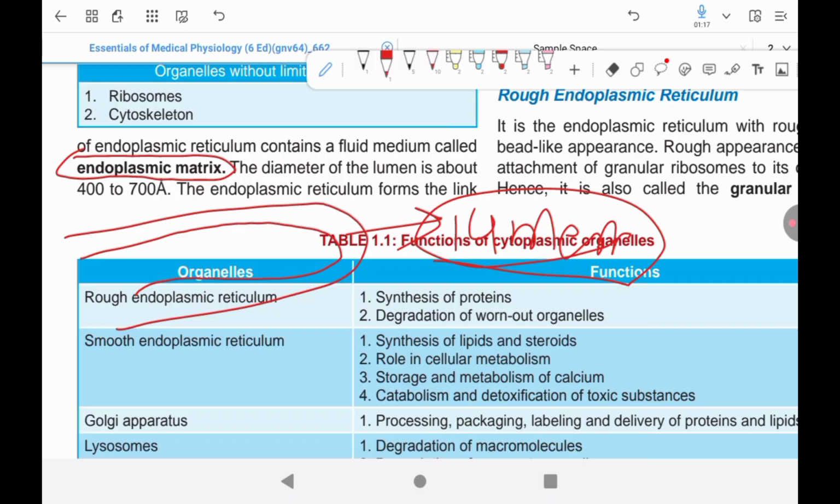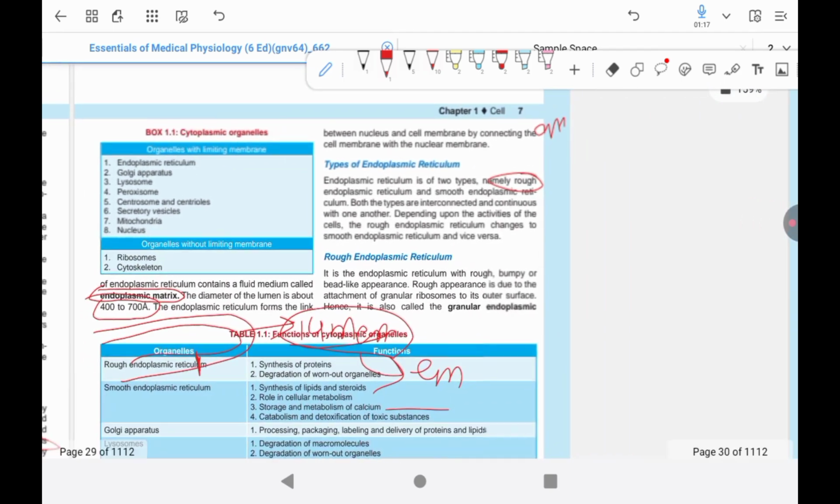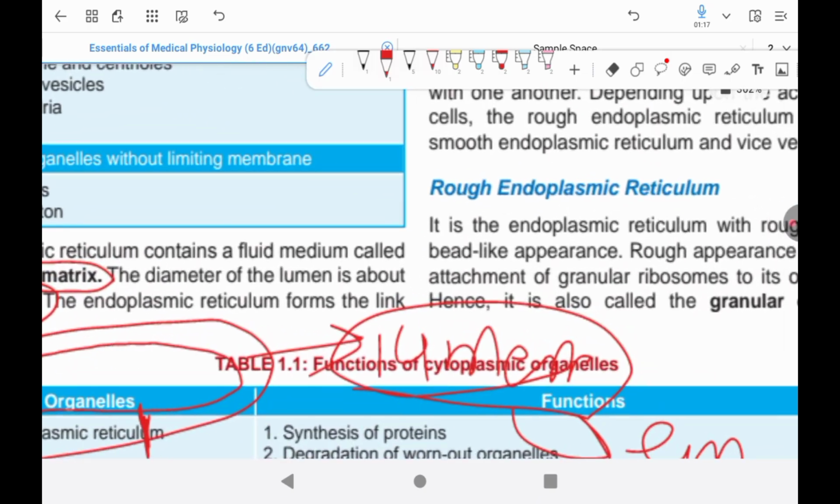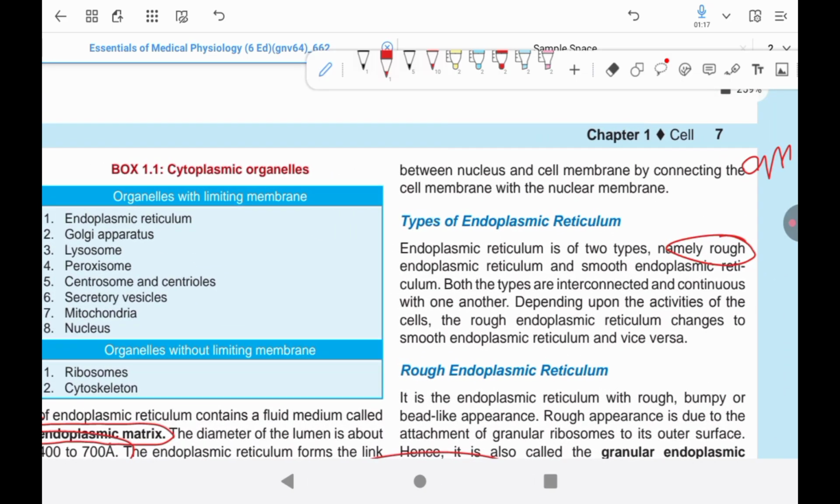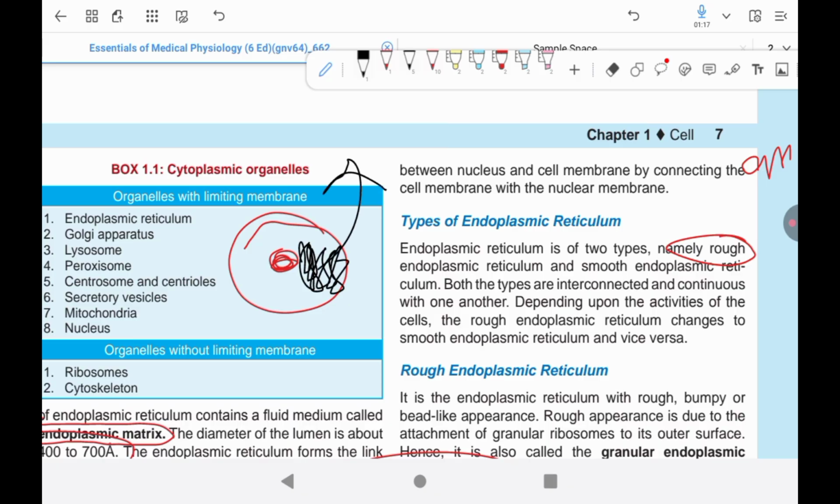Cytoplasm has mainly two zones. One is the peripheral zone, which is the peripheral layer of cytoplasm situated just beneath the cell membrane. This is the cell membrane, and just beneath it there is a layer of cytoplasm. We call it ectoplasm, and inside here is a centrally located nucleus. Between this ectoplasm and the nucleus, there is another layer of cytoplasm. We call it endoplasm. So ectoplasm is the peripheral part of cytoplasm just beneath the cell membrane, and endoplasm is the inner part of cytoplasm, present between the ectoplasm and the nucleus.